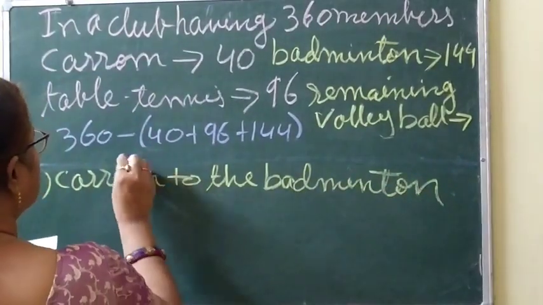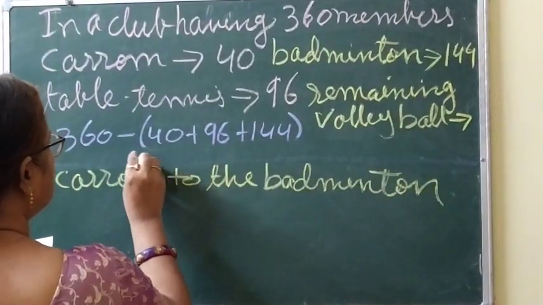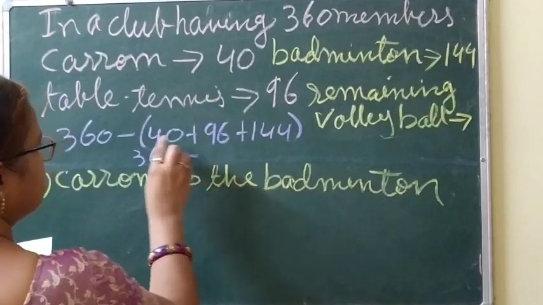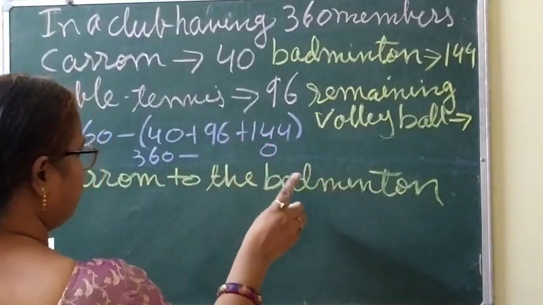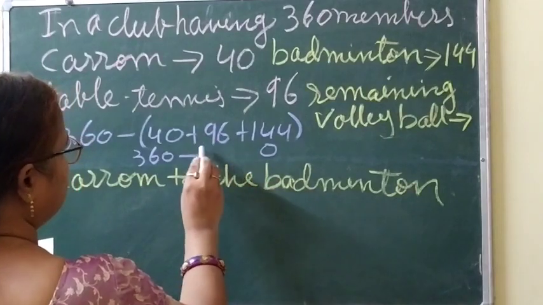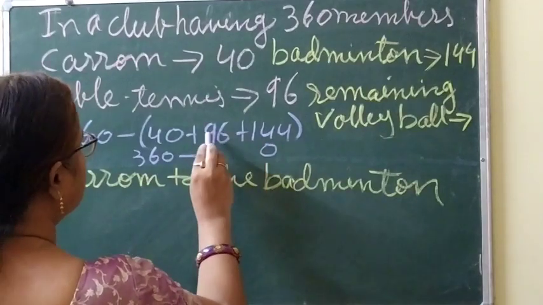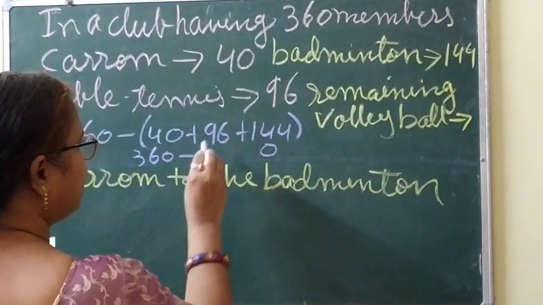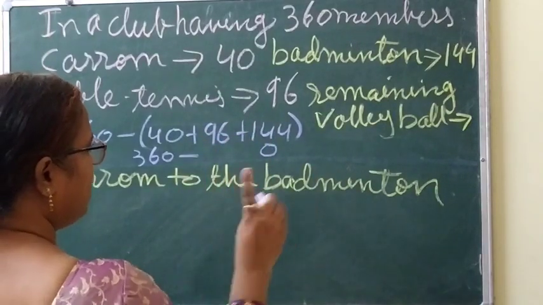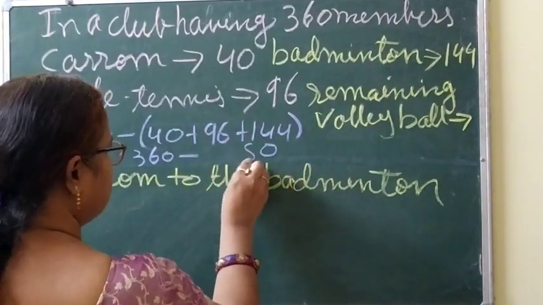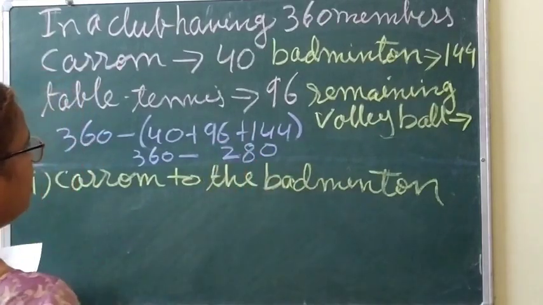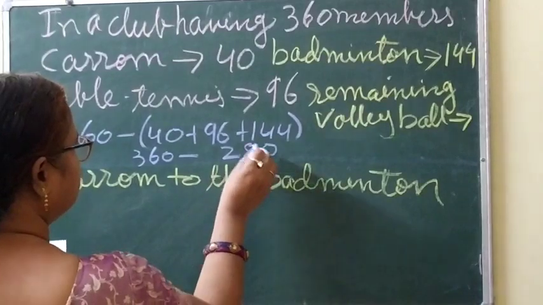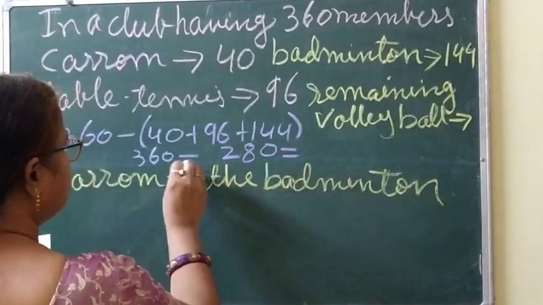So this will be 360 minus, you add: 6 and 4 is 10, means 0 carry 1, then 4 and 4 is 8 and 9 is 17 and 1 is 18, 1 and 1 is 2. So 280. And then you subtract it. So you will get what?